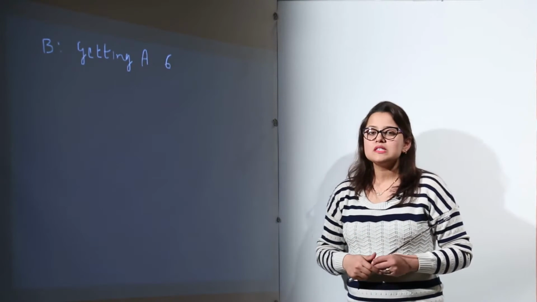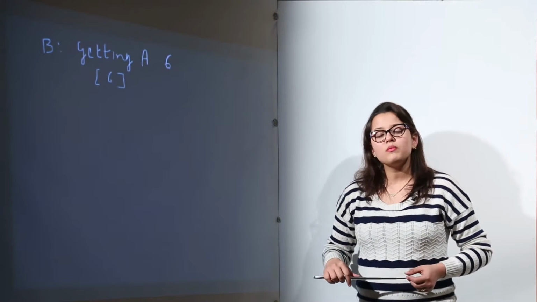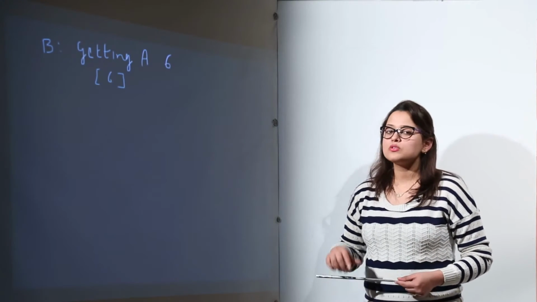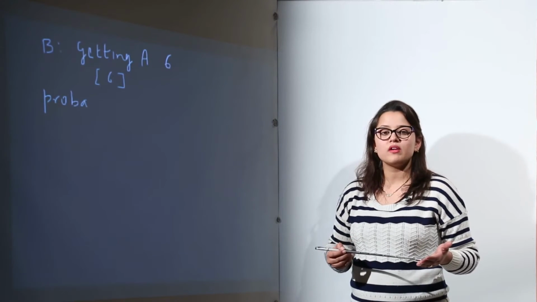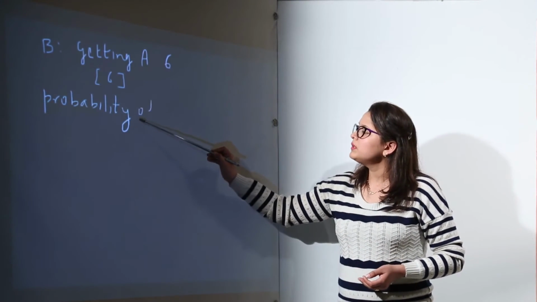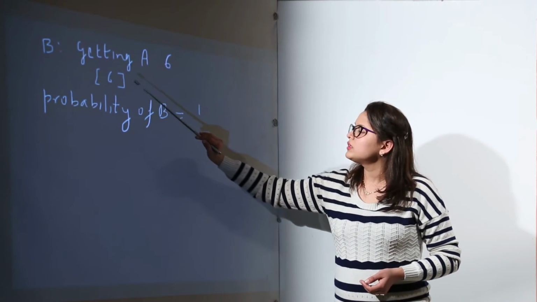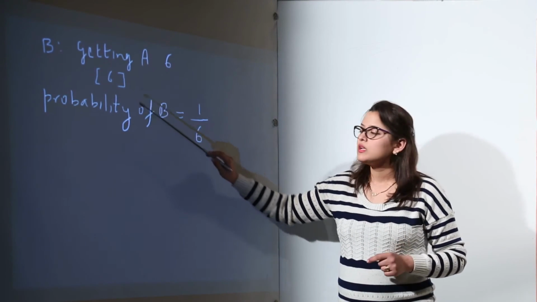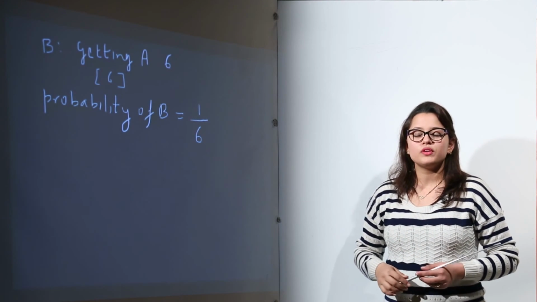Now the event of a 6 can occur how many times if you toss a dice? How many favorable outcomes are there for having a 6? There is only one possibility, that is a single 6, because the rest 5 are not favorable outcomes. So the probability of event B would be the number of favorable outcomes, which is 1, upon 6. So I get 1 upon 6. This makes the probability of event B.